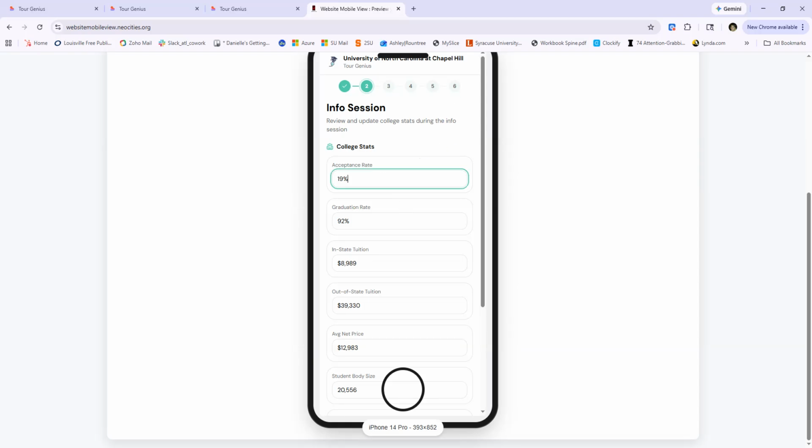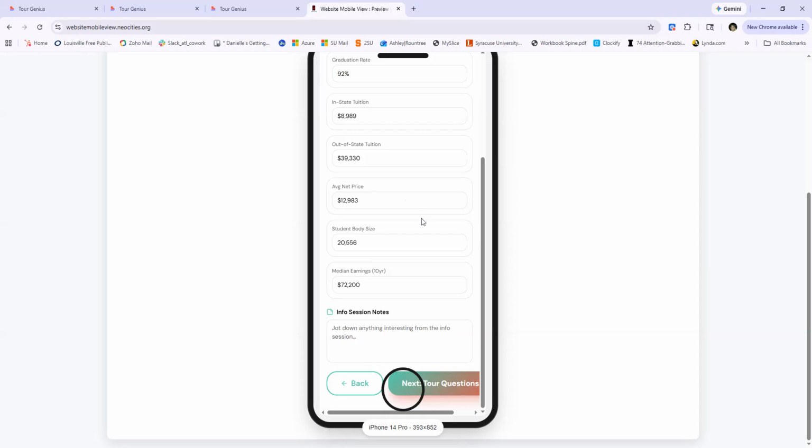So if they're in the info session and let's say the college scorecard data says acceptance rate is 19%, but they hear their presenter saying something different, maybe the acceptance rate has changed and it's now 25%, they can change that right there and that will supersede any information that they will see on their overview. So info session notes, really liked the area. Okay.